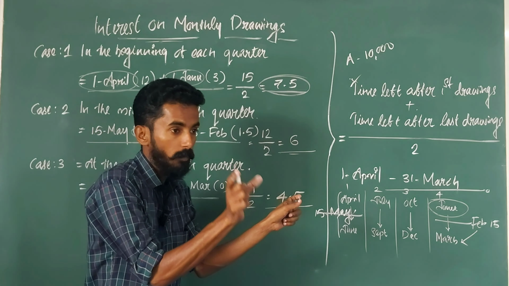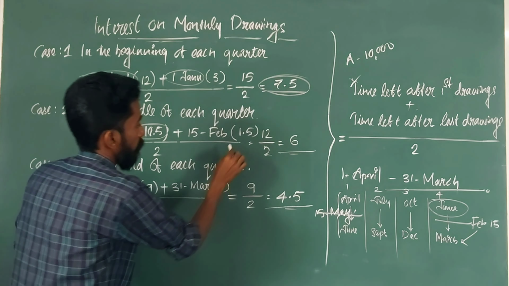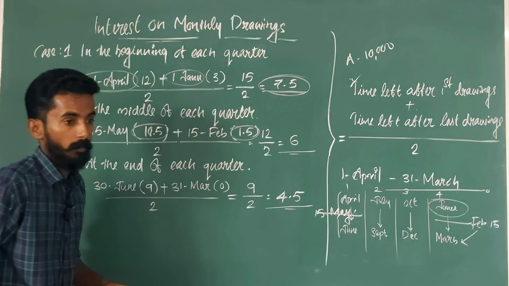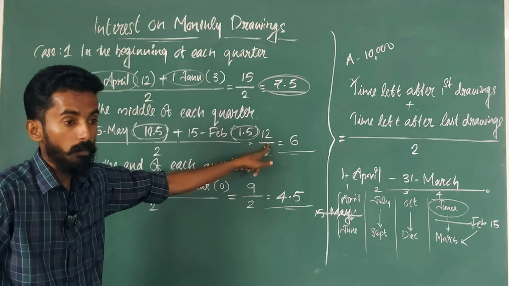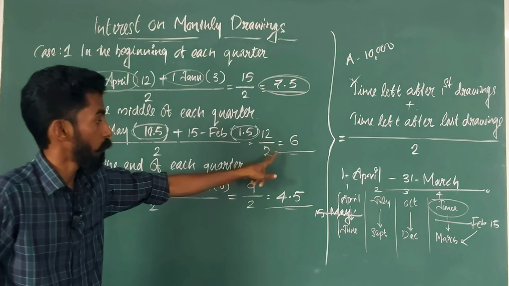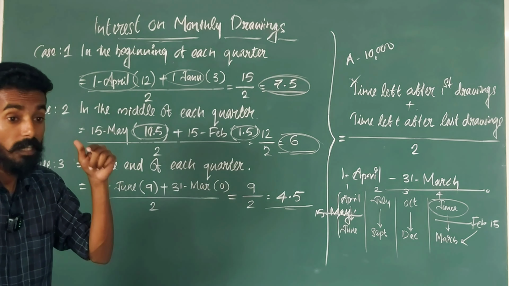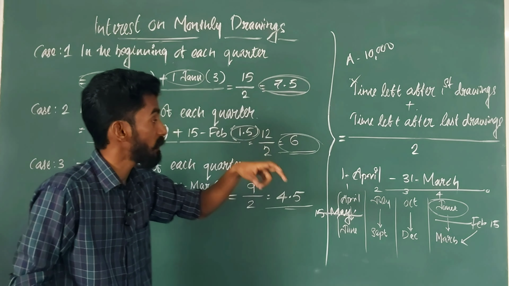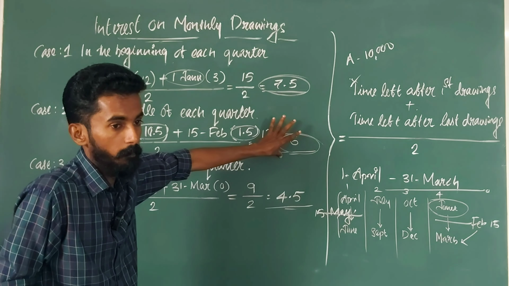Half from February and 1 full month from March, total 1.5 months. So 10.5 plus 1.5 is 12 by 2. The average period is 6 months. This is the reason we get average periods of 7.5 and 6.